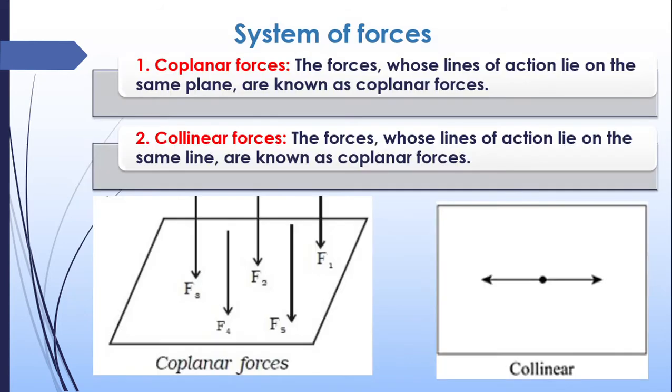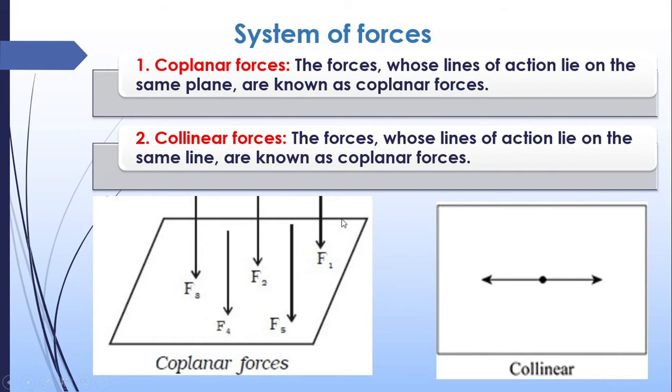So, a number of forces acting on the same body simultaneously. We can see first coplanar forces. What do you mean by coplanar forces? Here you can see an object. Let it be a table, the top of the table. We are applying force on the top of the table. So a number of forces are acting on the top of the table.